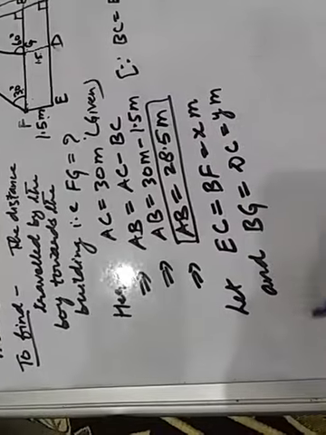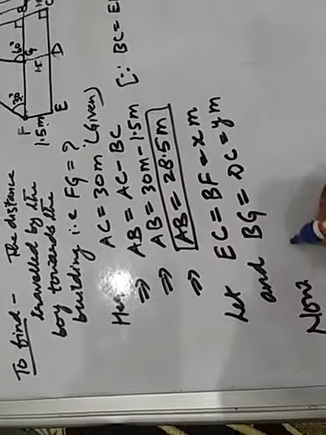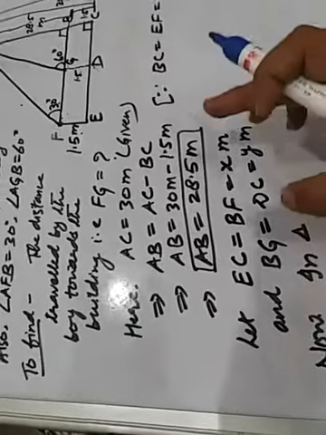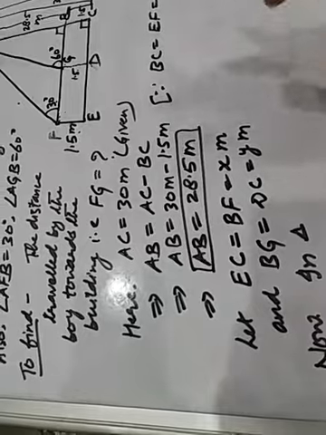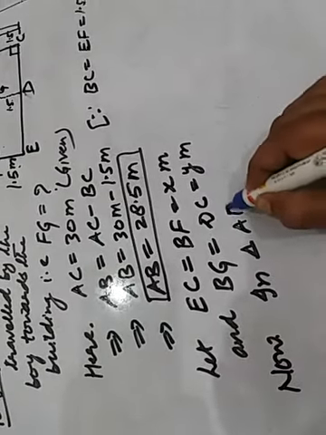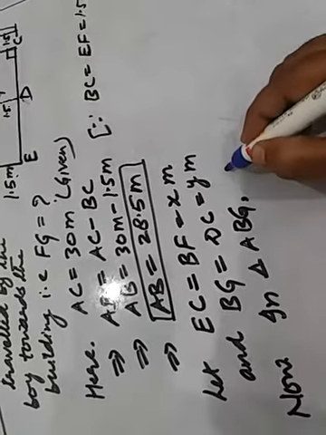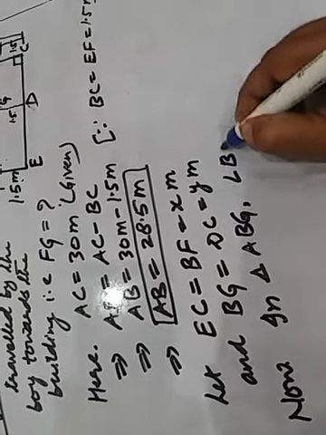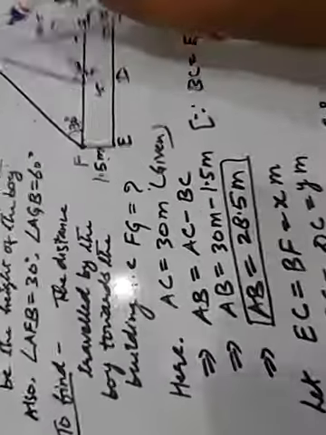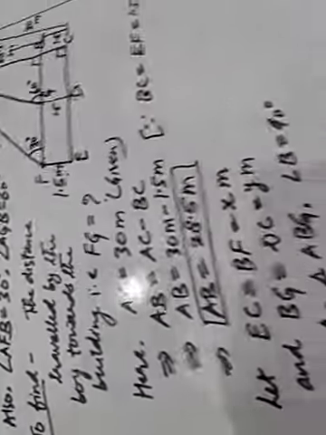Now in triangle ABG, angle B equal to 90 degree. Is there any doubt? In triangle ABG I am talking about.